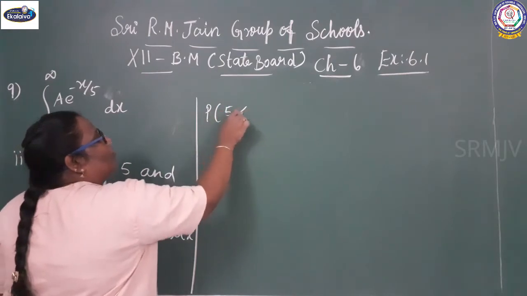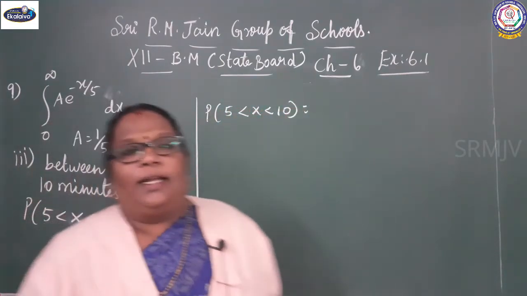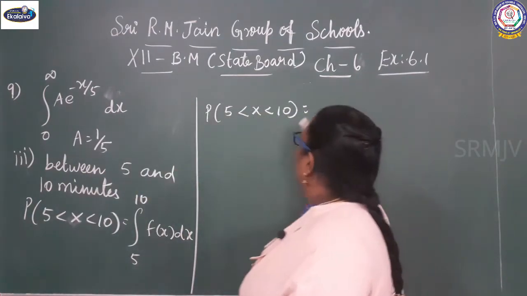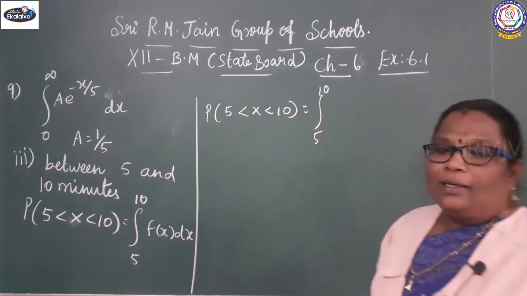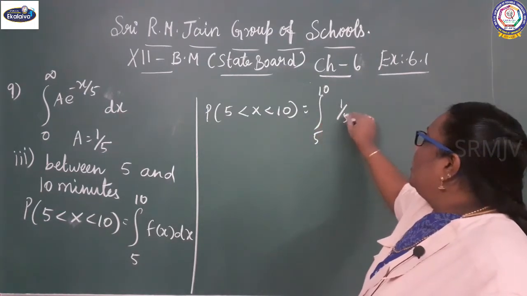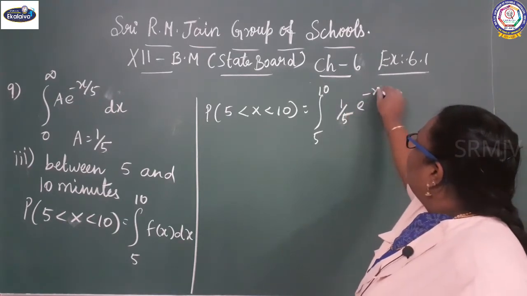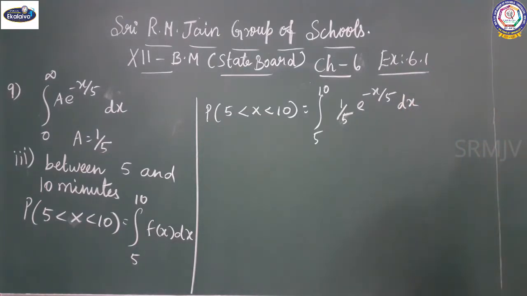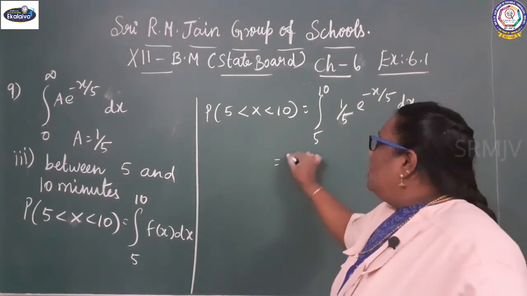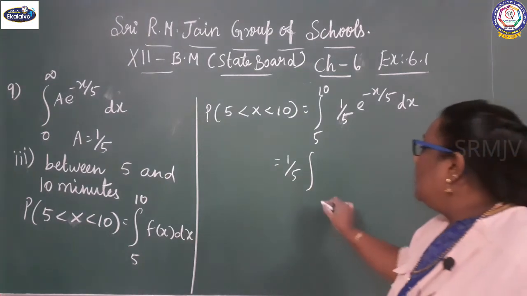Probability of 5 less than x less than 10 equals integral 5 to 10 of a, where the value of a is 1 by 5, times e power minus x by 5 into dx. 1 by 5 is a constant, you can take it out.